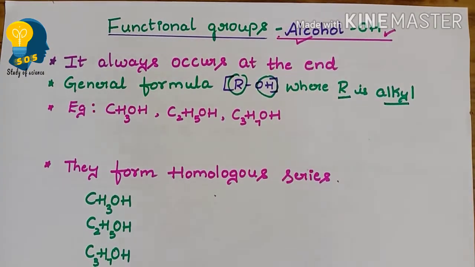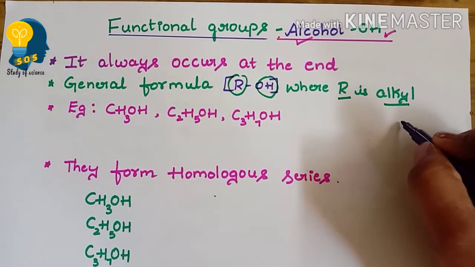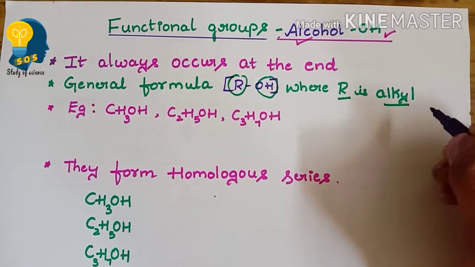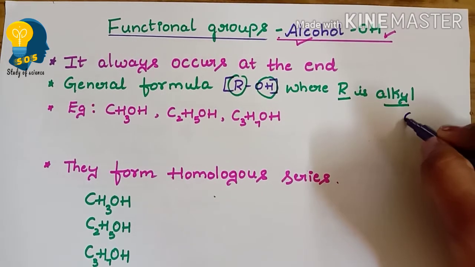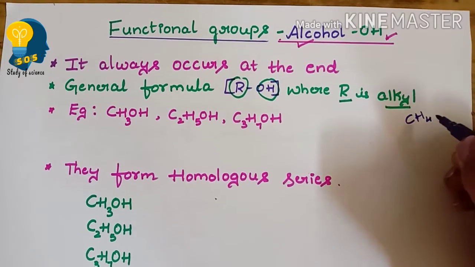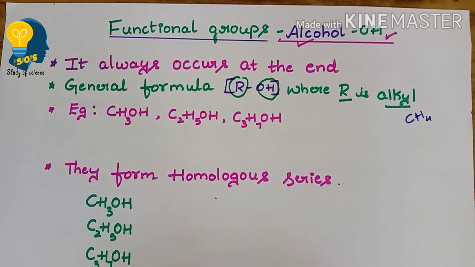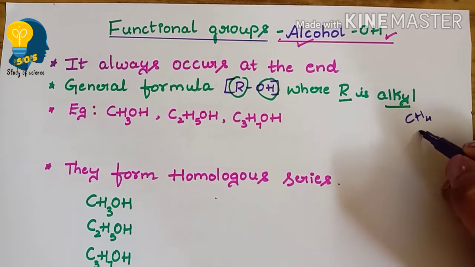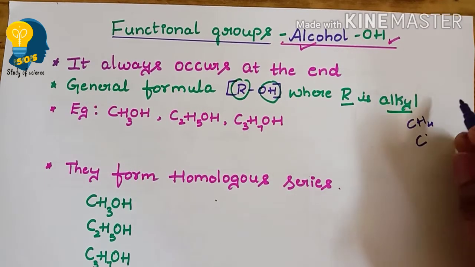Hope you all remember what alkyl is. Suppose we remove one hydrogen from an alkane, then it becomes alkyl, right? For example, let us take methane, that is CH4. If we remove one hydrogen from methane, it becomes CH3.